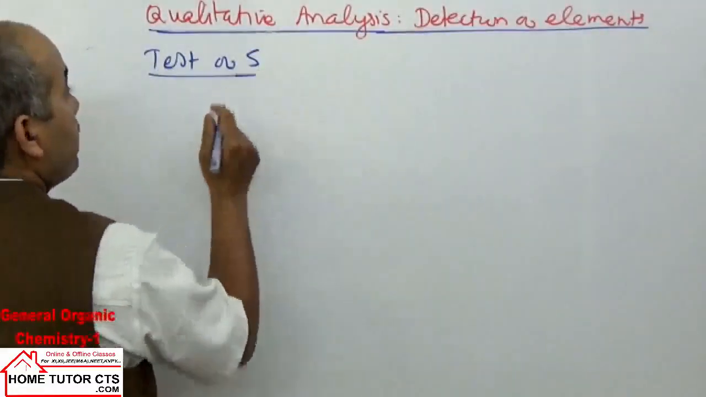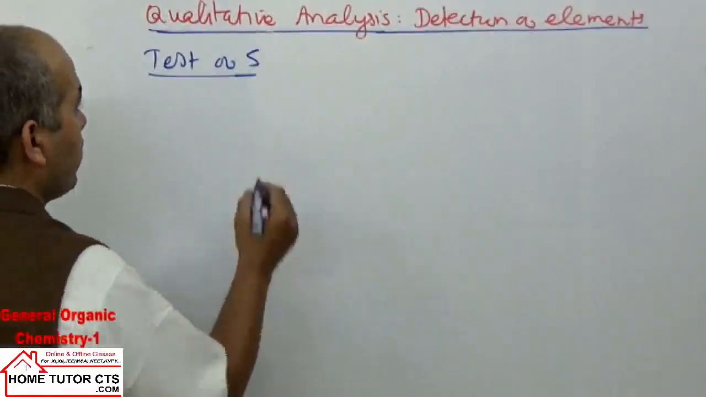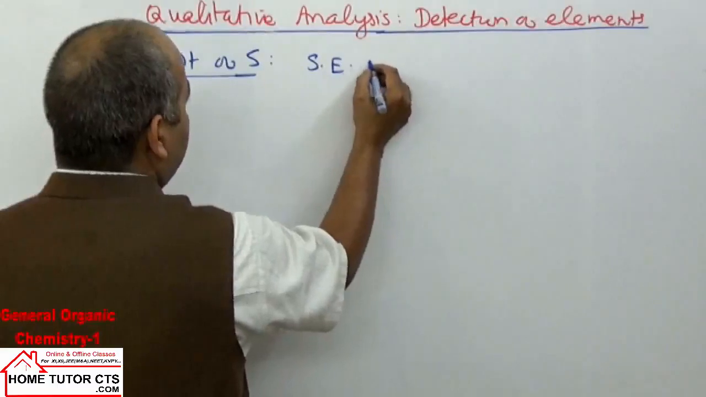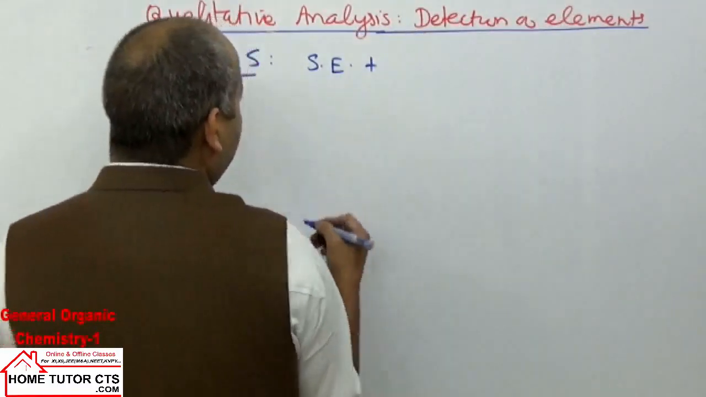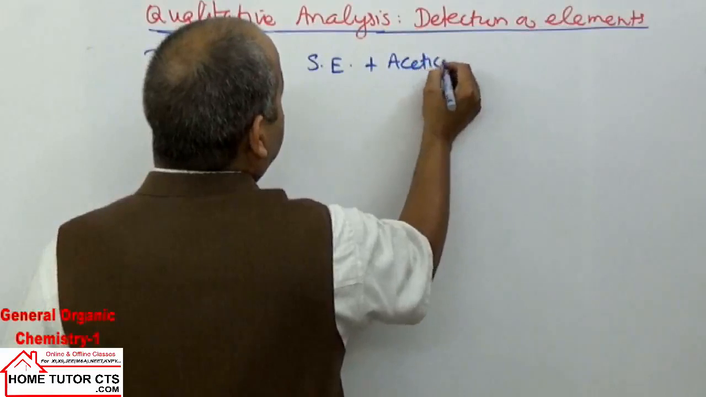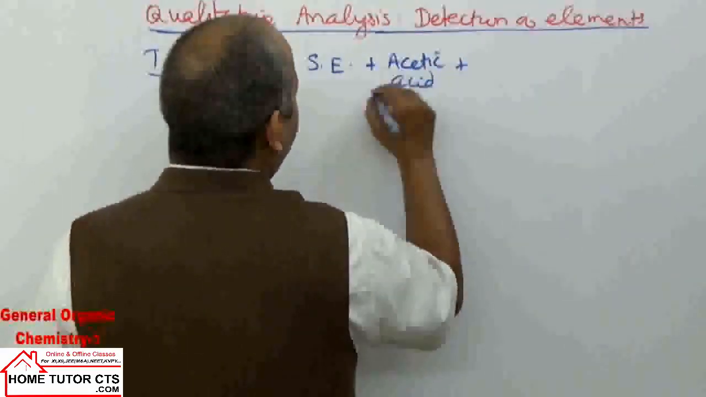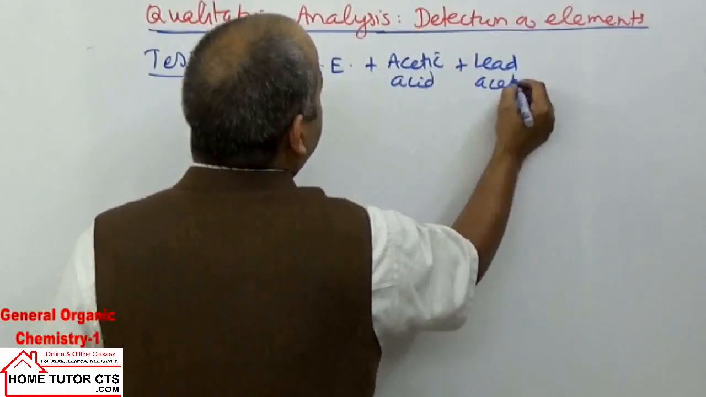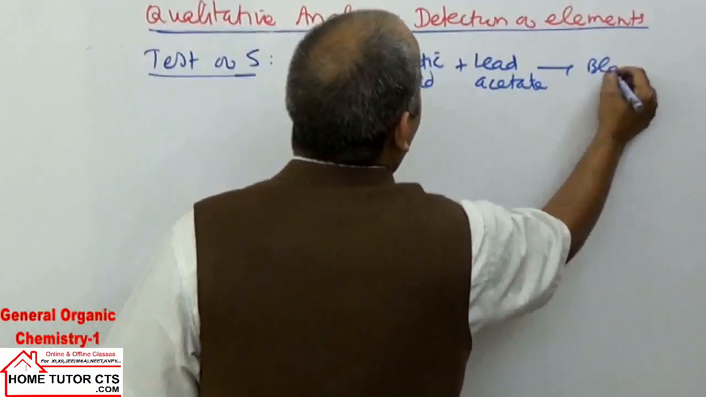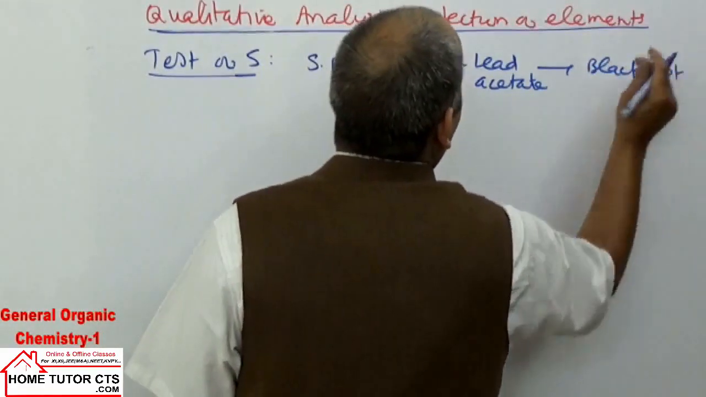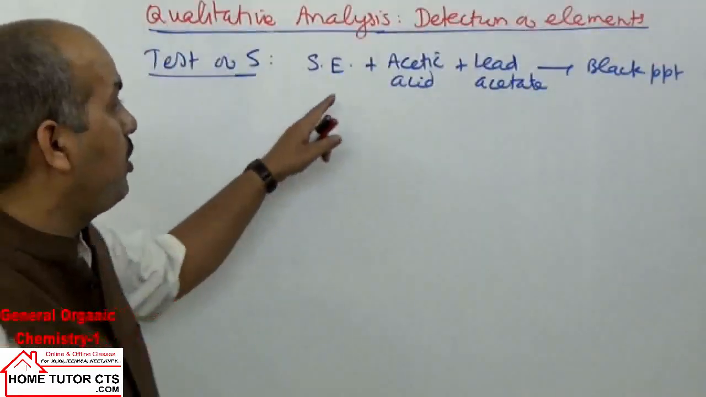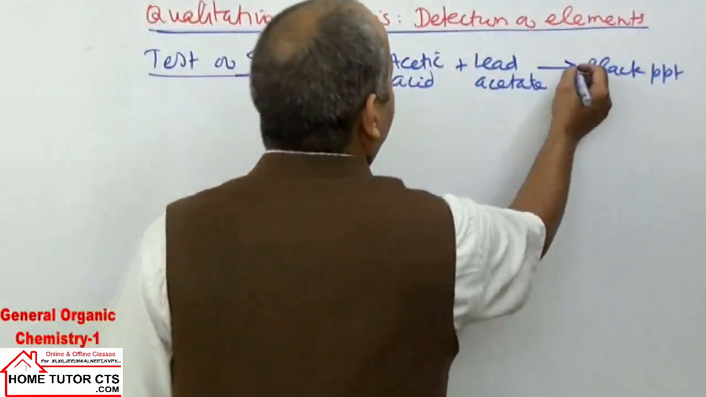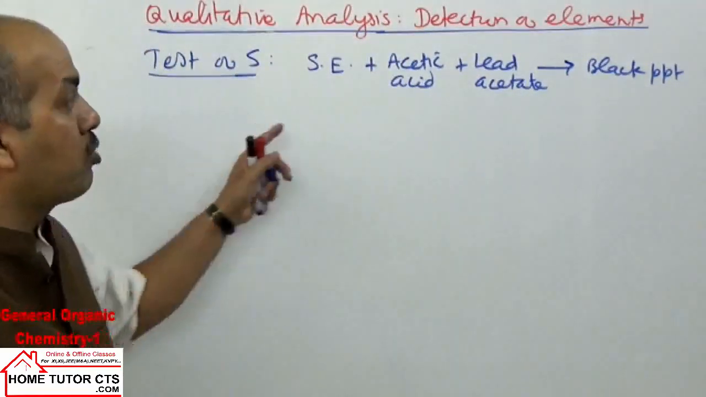We take the next test, for the element sulfur. In the testing of sulfur, what is done here? We take the solution of sodium extract. In that solution of sodium extract, we first acidify by addition of acetic acid, plus we then add a solution of lead acetate. Lead acetate forms a black precipitate. This formation of black precipitate in solution indicates the presence of sulfide ions.